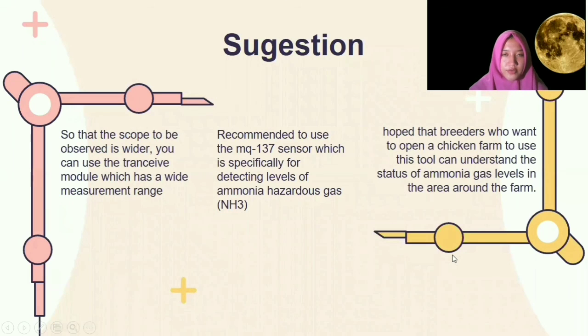The author's suggestion is that, so the scope observed is wider, you can use a transceiver model which has a wide measurement range. I recommend the MQ137 sensor, which is specifically for detecting levels of ammonia gas.